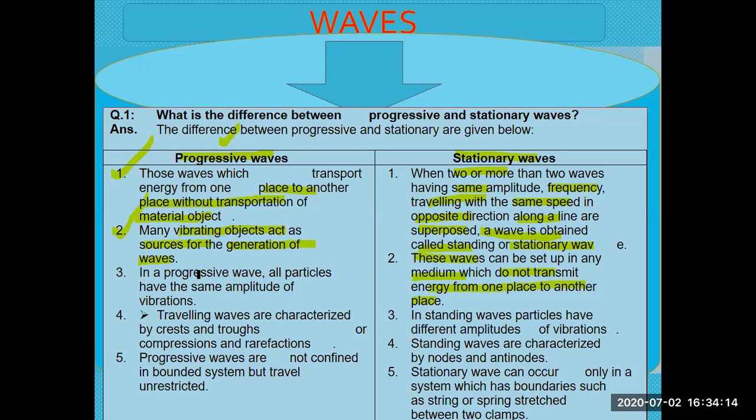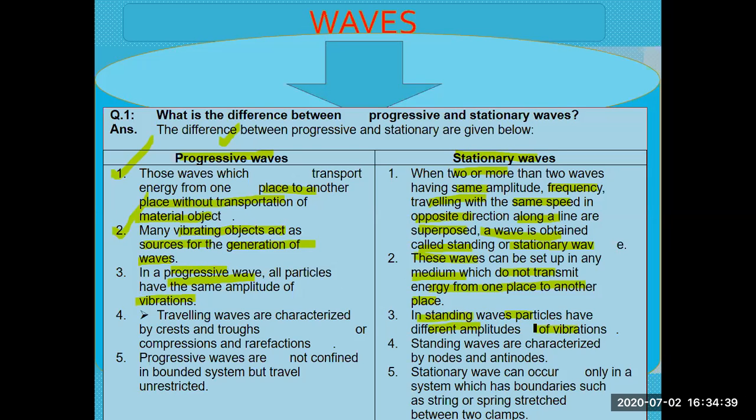Number three: in progressive waves, all particles have the same amplitude of vibration. But in standing waves, the particles have different amplitudes of vibration, as we have discussed in the concept of nodes and antinodes.